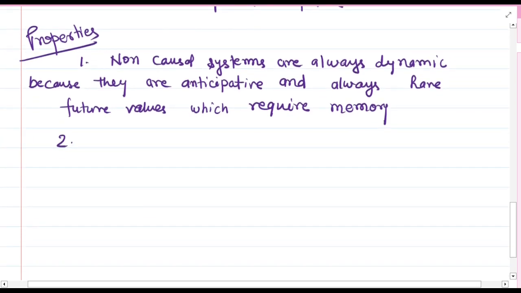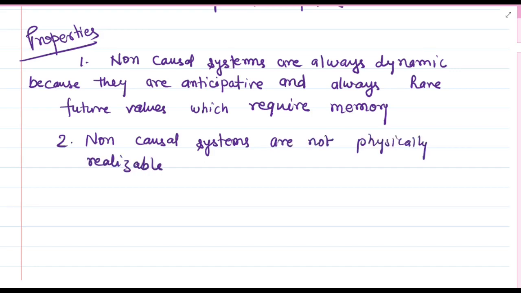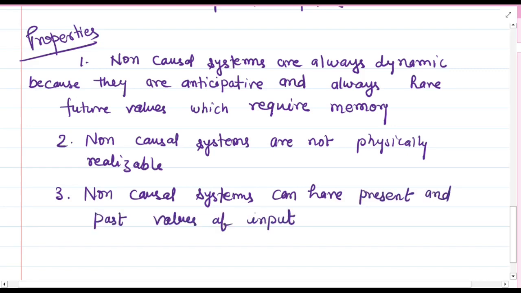That means you cannot realize the systems using physical devices. They require software or some memory kind of devices. Number 3, non-causal systems can have past and present values of the input, but